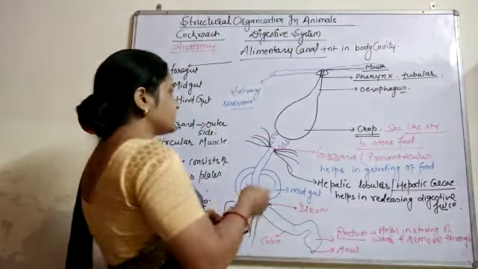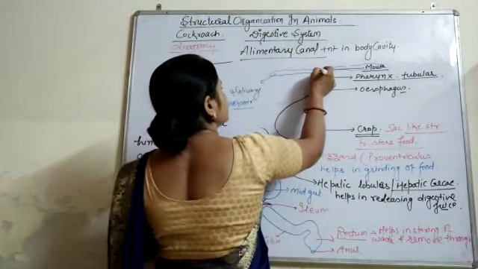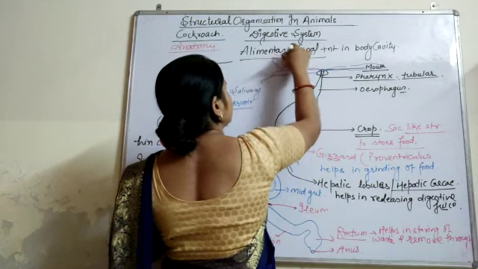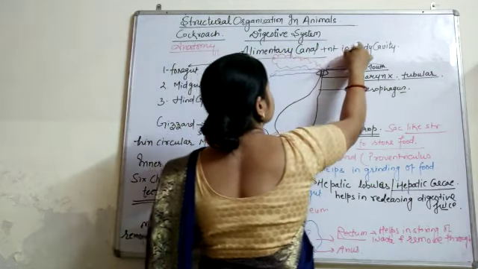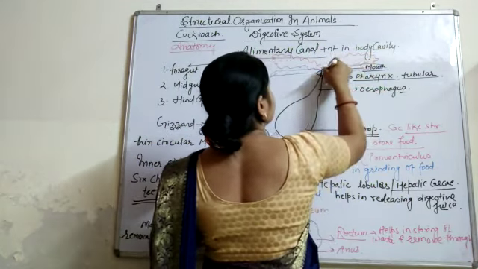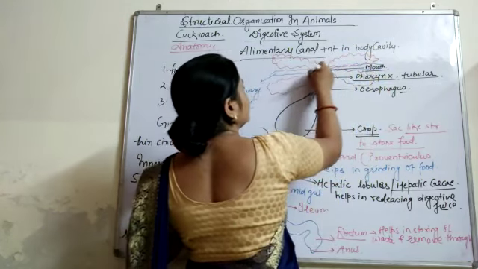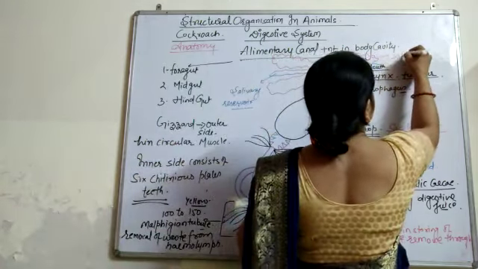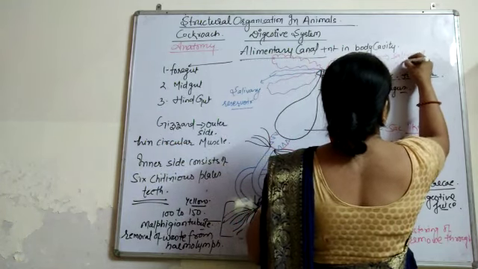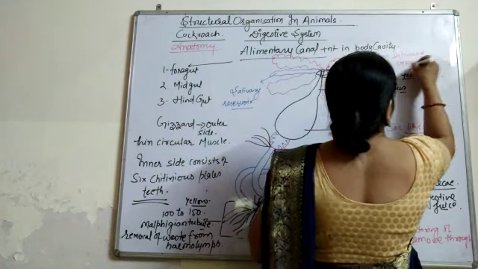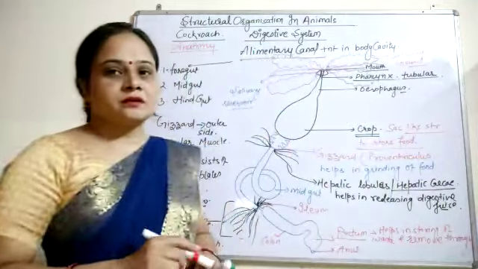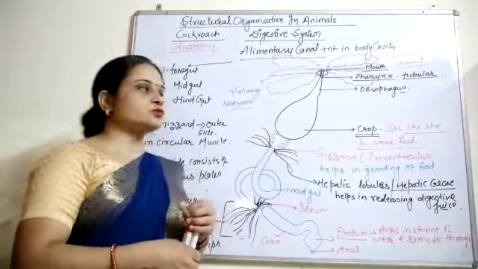As well as this, there are the salivary glands over it. We can write here salivary gland. This is the complete digestive system of the cockroach.